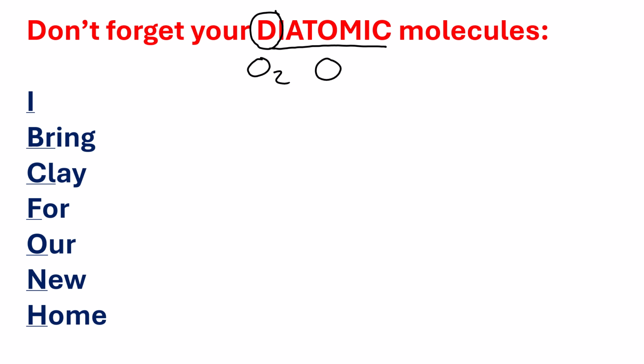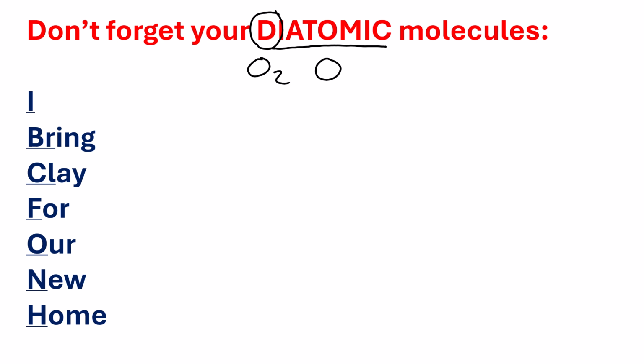Okay, so for the 7 elements, a nice phrase that I like to use is this phrase: I bring clay for our new home. There are lots of different phrases you can use. There's one about ice cold beer if you want to use that one, but I like this one because it just makes it a little bit easier for me. So these are the 7 diatomic molecules.